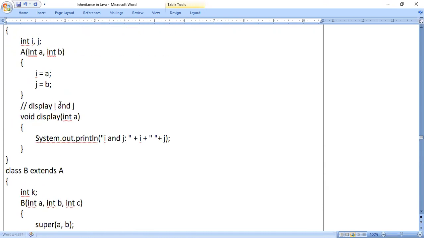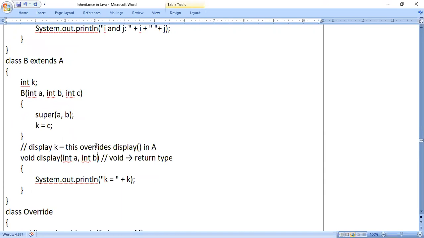If the data type is matching, change the number of parameters. If the data type is different, then you can keep the same number of parameters. This is called method overloading: either a change in the number of parameters or a change in the data type.